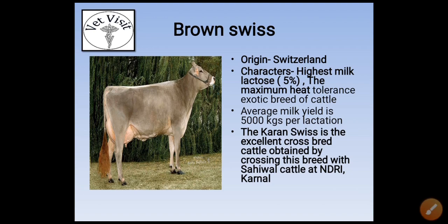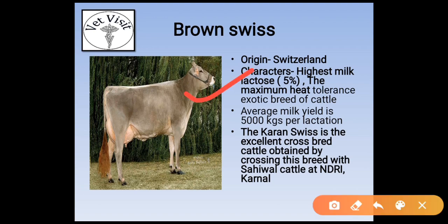Brown Swiss, origin Switzerland. Character: highest milk lactose. This has also been asked in many exams. The cattle breed with the highest milk lactose is Brown Swiss, and the exotic cattle breed with maximum heat tolerance is Brown Swiss. Average milk yield is 5000 kgs per lactation.